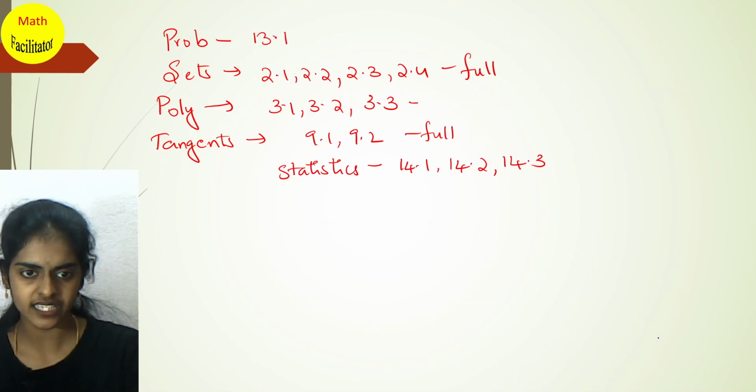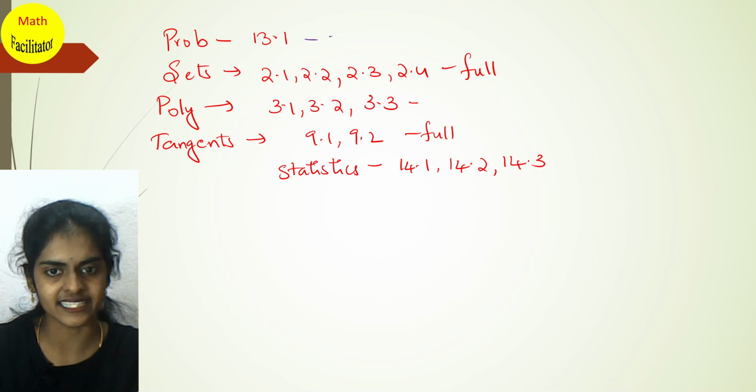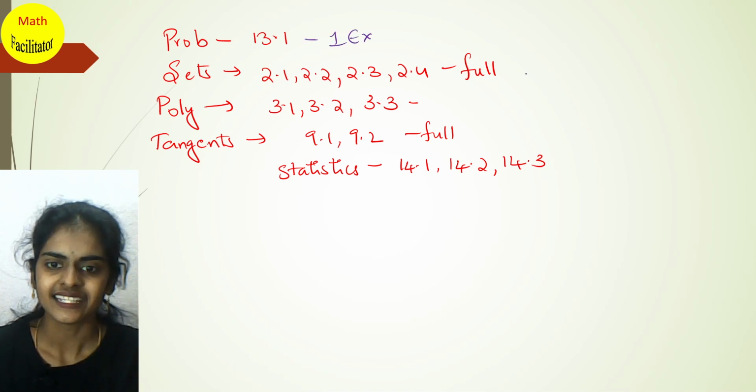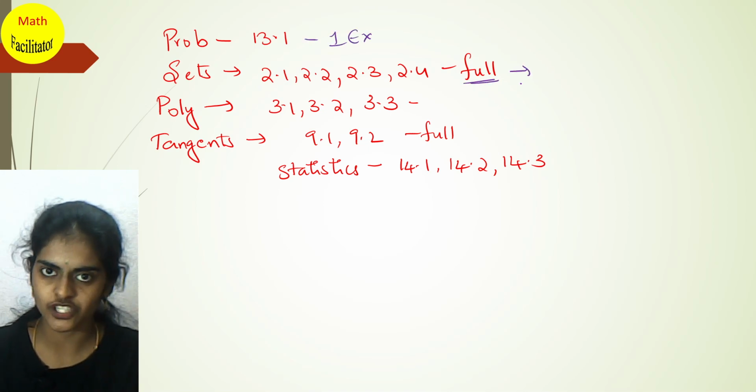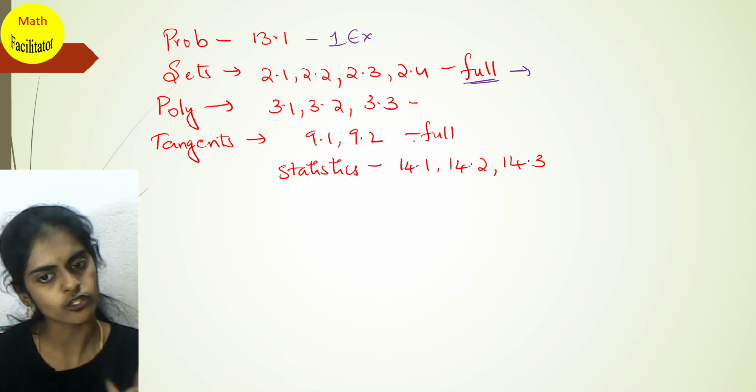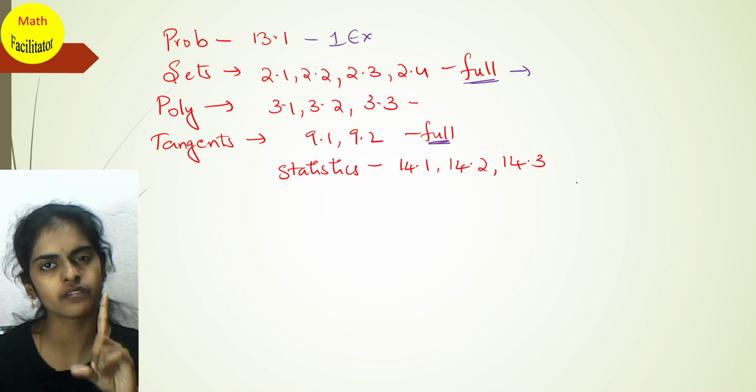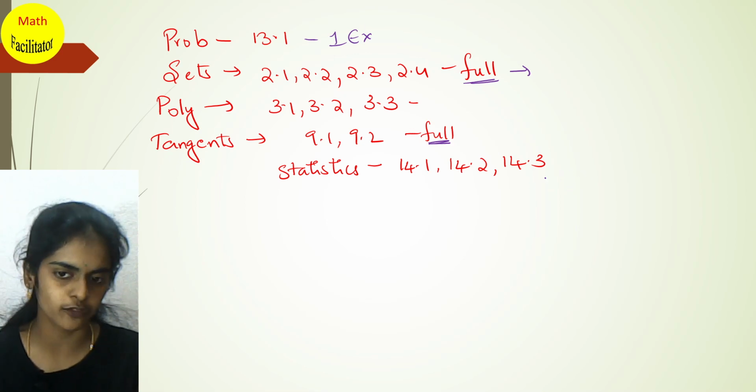Next you see, probability: you have one exercise, you will have to learn it. Sets, you will have to learn the entire chapter. Polynomials, you have 3 exercises, you will have to learn them. Tangents also, full chapter you have. Statistics, only one exercise you don't have. Almost all full chapters you have.